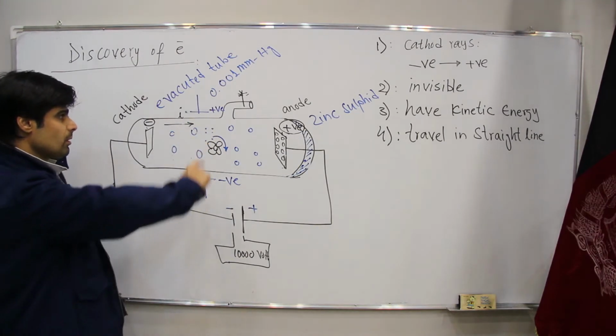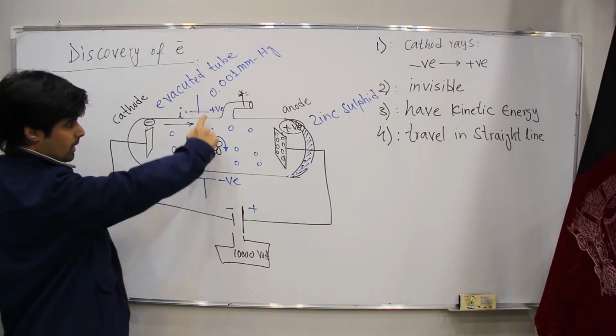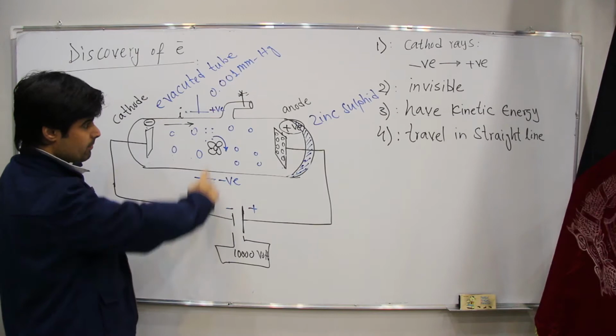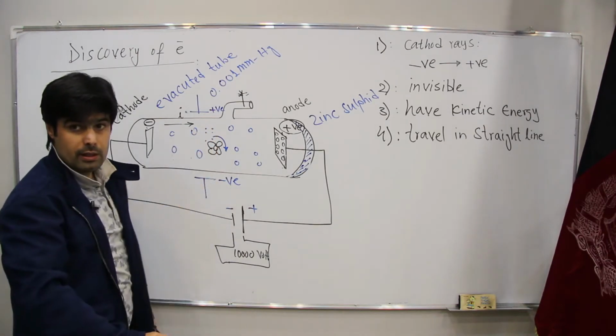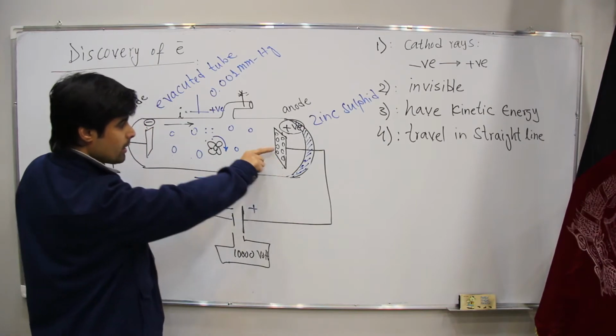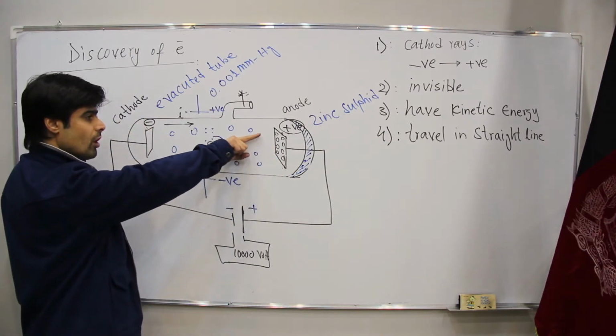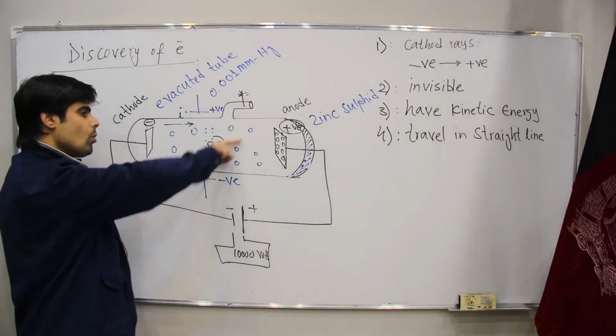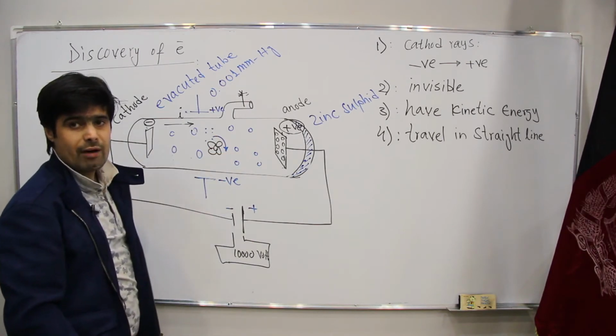Once again I'm repeating, when we put the positive plate and negative plate, it means an electric field, they do not go in a straight line, they deviate from their own path. It means we have a deflection.